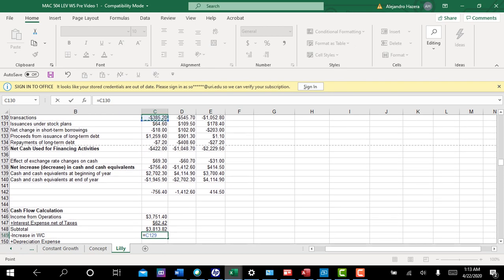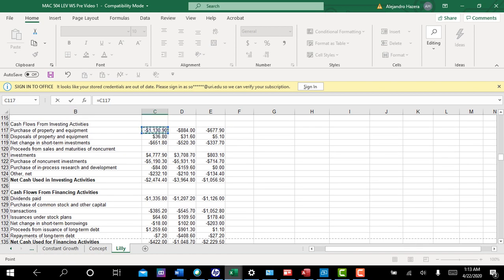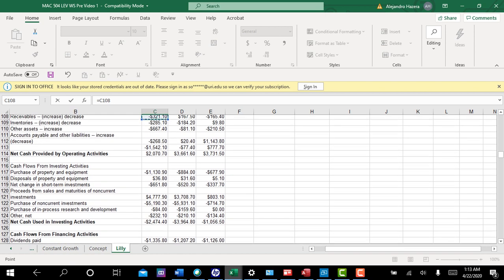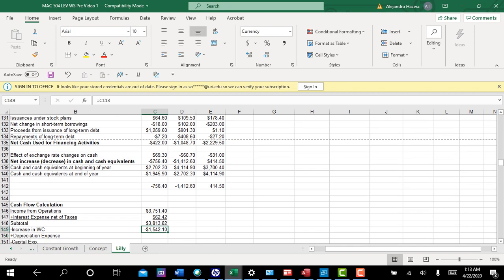Our increase in working capital has already been calculated for you, thank God, in the statement of cash flows. Let's go up here, and it happens to be just equal to that number right there. Their working capital probably went up by 1,542, so we're just subtracting that out.